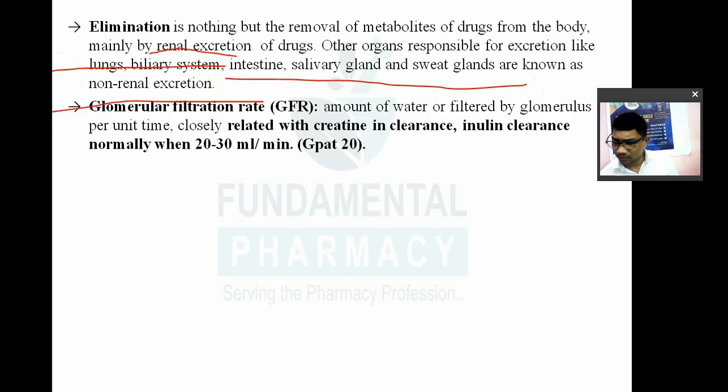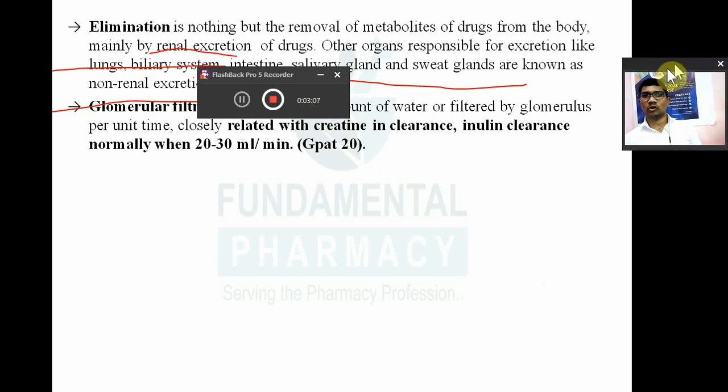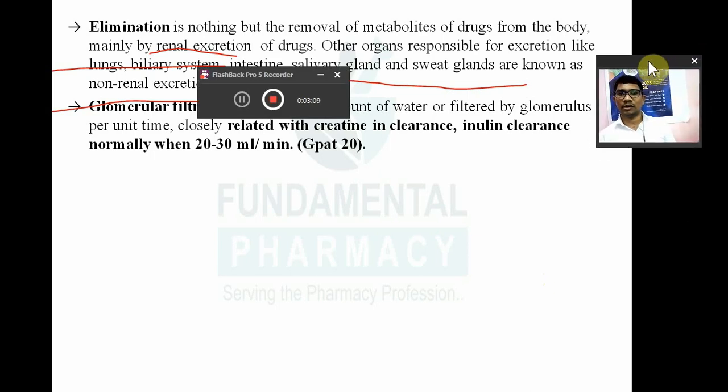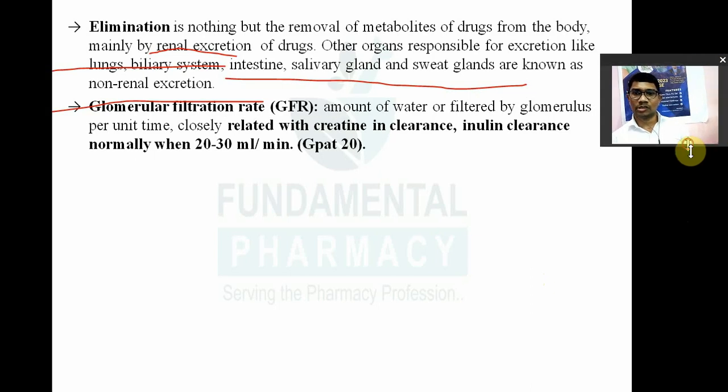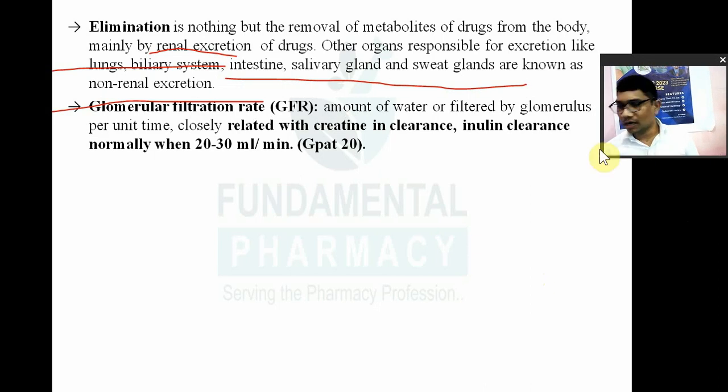We have seen what is meant by GFR, glomerular filtration rate. That is nothing but the amount of blood or water filtered by the glomerulus per unit time. We have already seen that. And remember, GFR is closely related to two things. First is the inulin clearance, and the second is the creatinine clearance.